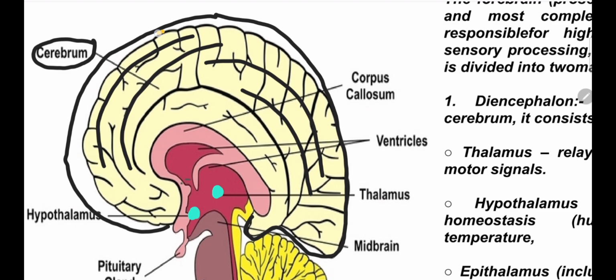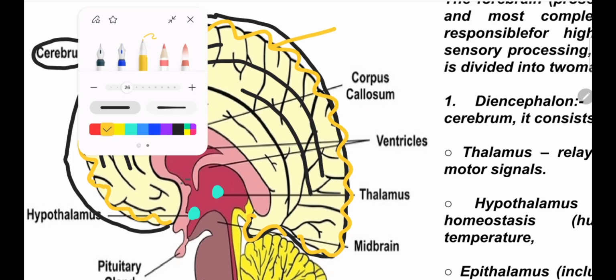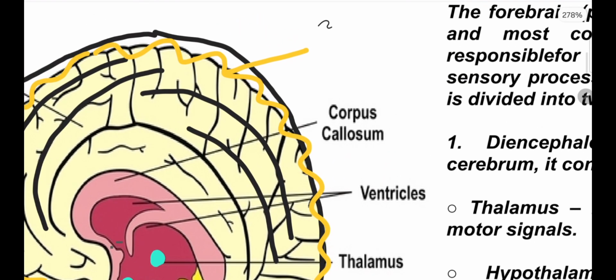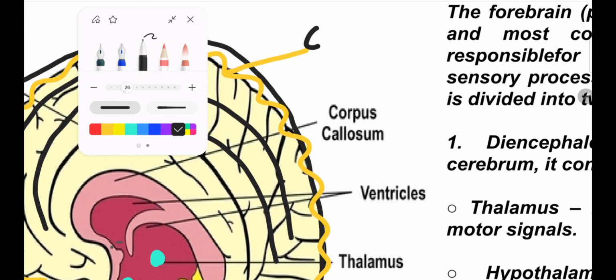It is covered with a membrane that protects it from external damage, and that covering is known as the cerebral cortex. So I am writing the name here: cerebral cortex.